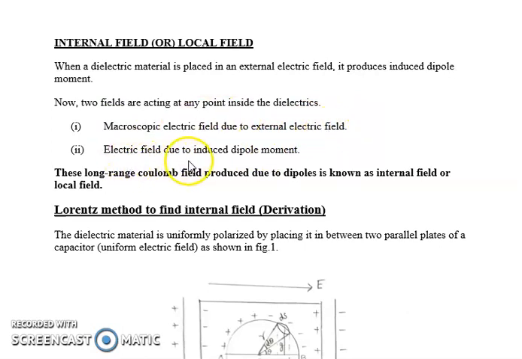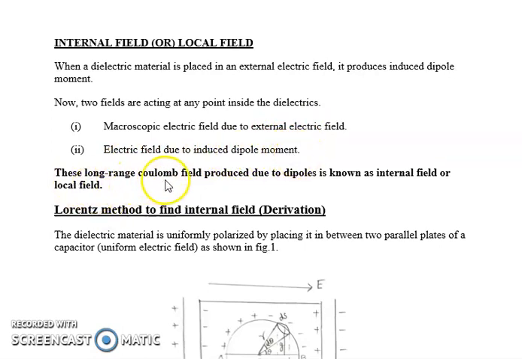Second, there is going to be an electric field due to the induced dipole moment. Generally, we know electric field is nothing but voltage by distance, or potential difference by distance. So potential difference is nothing but positive charge and negative charge, okay, separated by a distance. We know that inside the dielectric material, positive and negative charges are separated by a distance. So a potential difference is created across some distance, because of which an electric field is going to be there due to this induced dipole moment. So two fields are acting. One field is due to the applied electric field and the second field is due to the induced dipole moment.